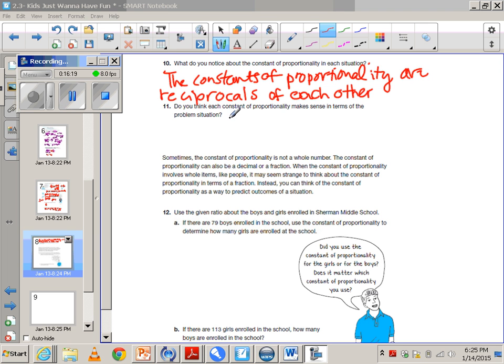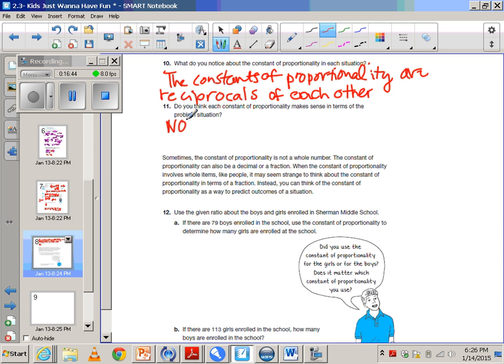So the next question, do you think each constant of proportionality makes sense in terms of the problem situation? This is kind of what I was talking about earlier, that it doesn't make sense to have a part of a person. So this is where you would say, no, it doesn't make sense. The constants of proportionality each represent a fraction or a mixed number of people, and that's strange because we only have whole people.